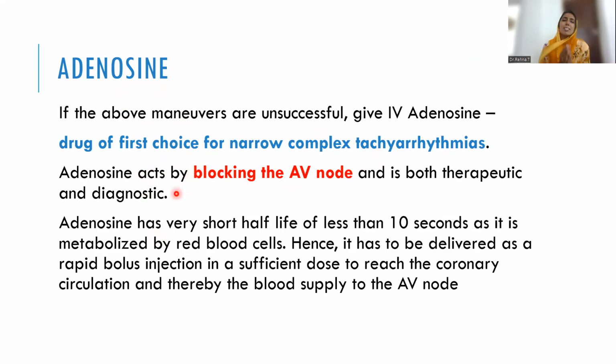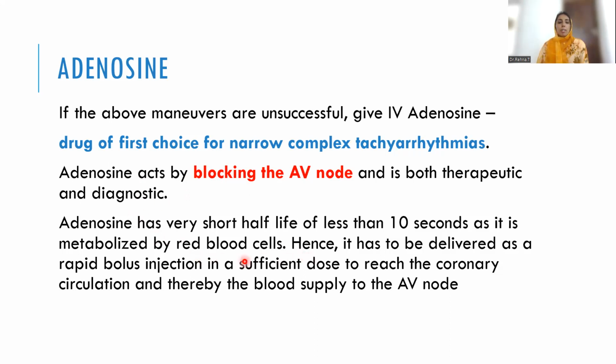One main thing is that it has such a short half-life, less than 10 seconds. So whenever you are giving it, you have to have a three-way, as close to the heart as possible. We attach the three-way, push the adenosine, and meanwhile keep a flush ready at the other port. The moment you push the adenosine, close that port and let the flush go, because the half-life is less than 10 seconds. It has to reach the heart to act.